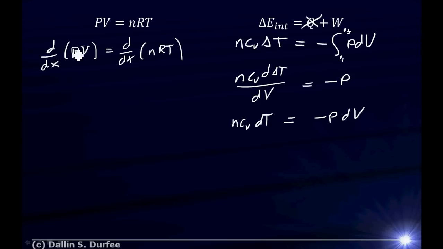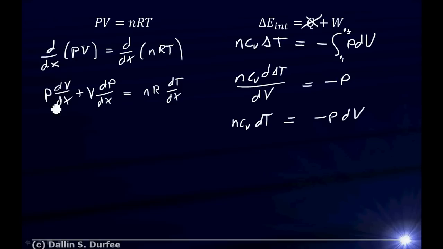And when I do that, I can use the product rule for derivatives. This is just going to be P times dV dx plus V times dP dx. Hopefully you remember that from differential calculus. And here, n and R are constant, so this just becomes nR dT dx, all right? Now I'm going to get rid of my dx's, right?